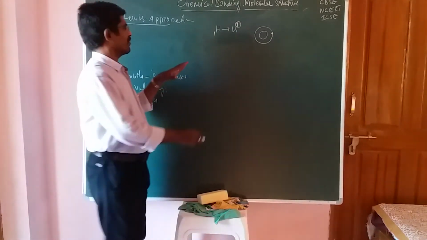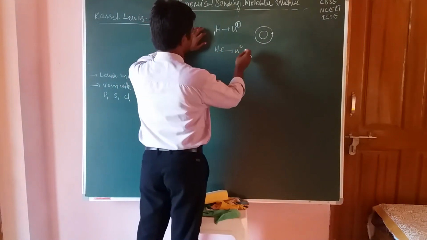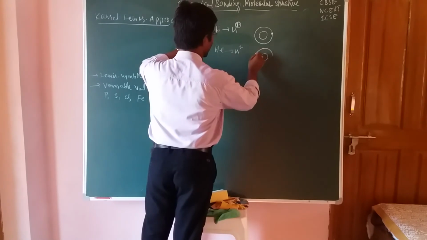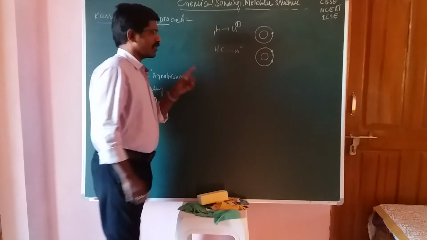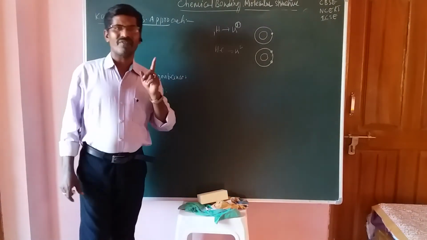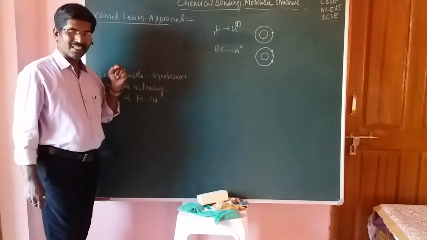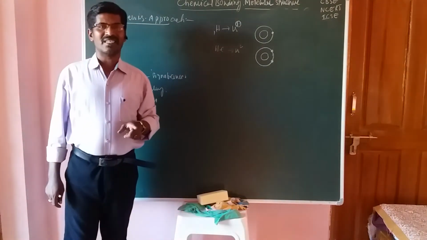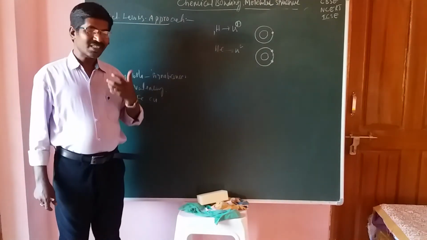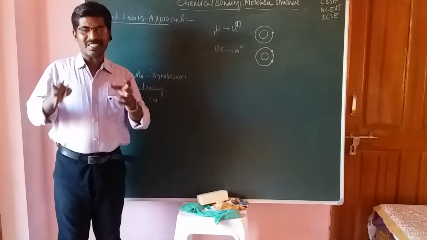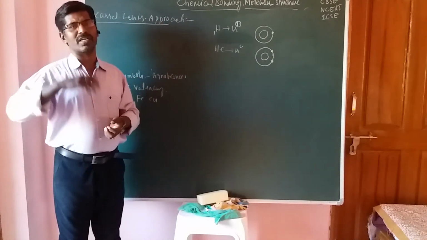For example, take the helium element, atomic number 2, 1s2. Here is the nucleus and next to it the first orbital. It has 2 electrons, which are also known as the valence electrons. So Lewis symbols represent the valence electrons, as well as the inner electrons and the outermost electrons.